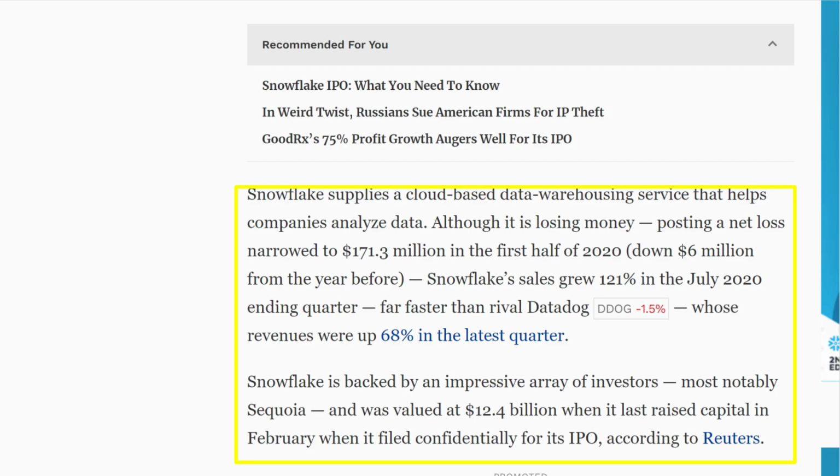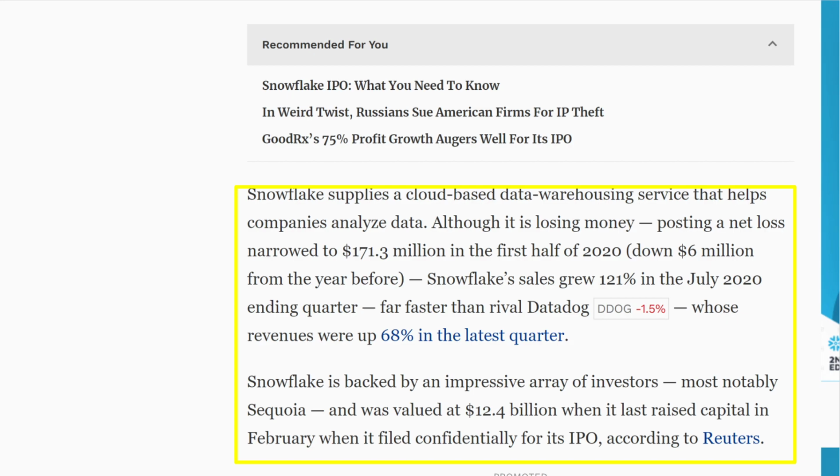So this article, I think, goes over mainly the situation with their CEOs, since leadership is a very important part of a company, especially when they're going to IPO. Now, this just kind of briefly goes over their company again. Snowflake supplies a cloud-based data warehousing service that helps companies analyze data. Although it is losing money, posting a net loss narrowed to 171.3 million in the first half of 2020, which is down 6 million from the year before, as we saw. Snowflake sales grew 121% in the July 2020 ending quarter, far faster than its rival Datadog, whose revenues were up 68% in the latest quarter.